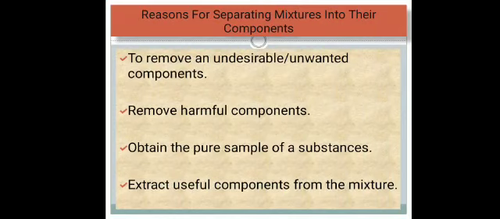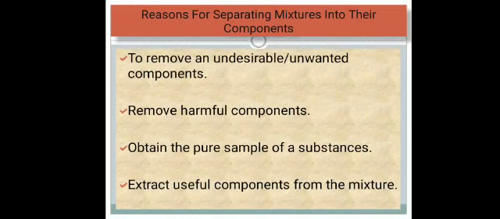After the tea has been made, we remove or separate the used tea leaves from it before drinking. So the used tea leaves are an undesirable component of the mixture called tea. These are separated by using a filter called a tea strainer. So from this example we can conclude that one of the reasons for separating a mixture is to remove an undesirable component from it. Okay.